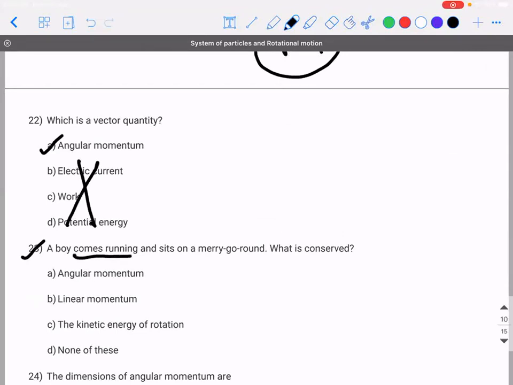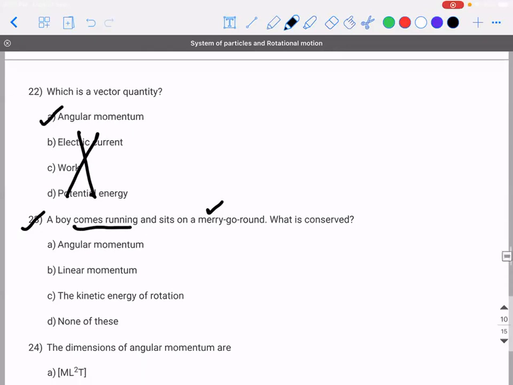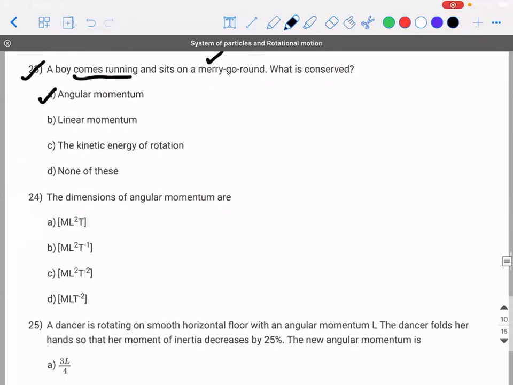A boy comes running and sits on a merry-go-round. What is conserved? You tell me. When the external torque acting on the system is 0, what is said to be conserved? Angular momentum.